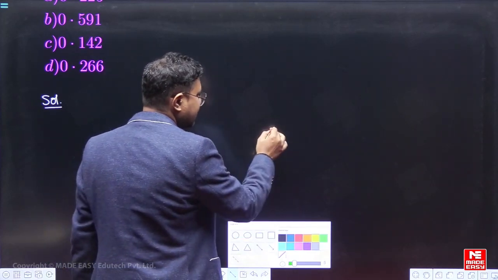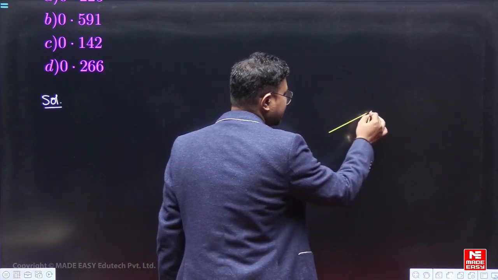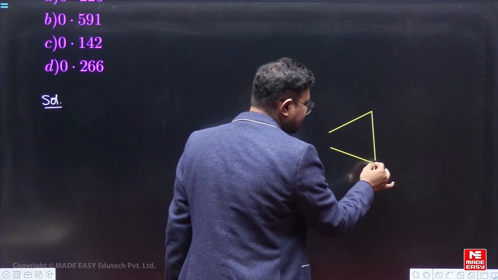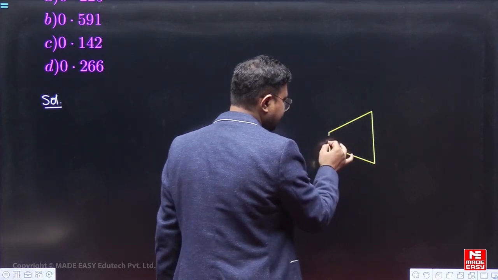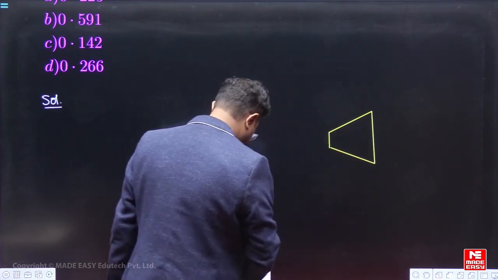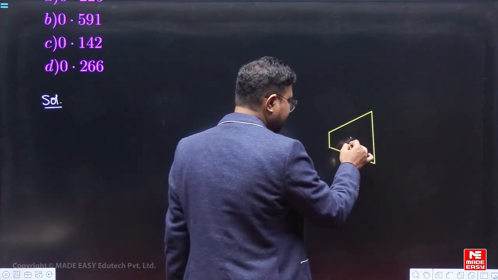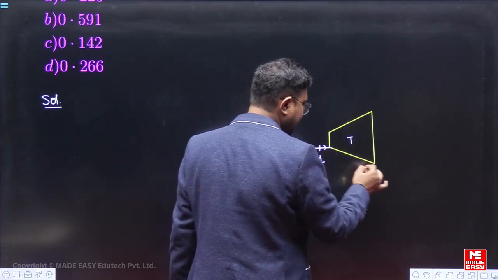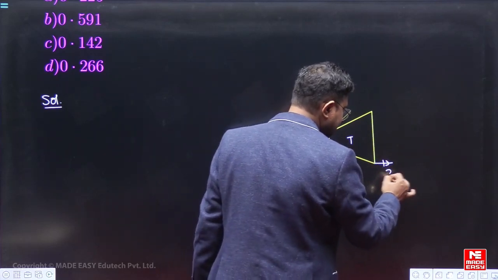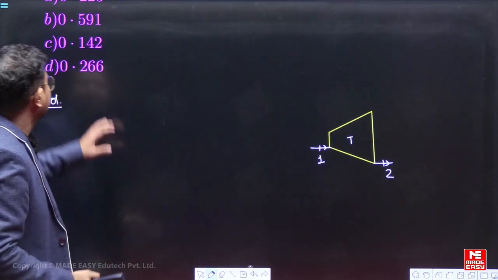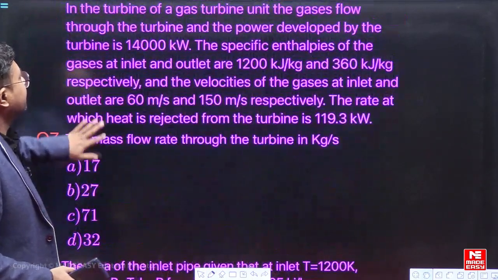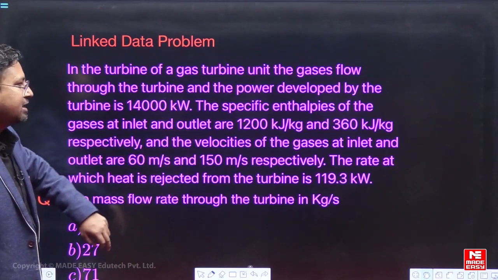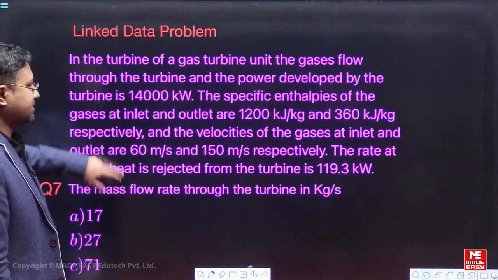Turbine obviously I'll represent it with a diverging cross section. एक diverging cross section से represent करूँगा मैं turbine को. So this is the turbine here. ये turbine है और इसमें the inlet, this is 1 and this is exit, this is 2. ठीक है, और ये inlet condition is the enthalpy 1200 kilojoule per kg, exit is 360.